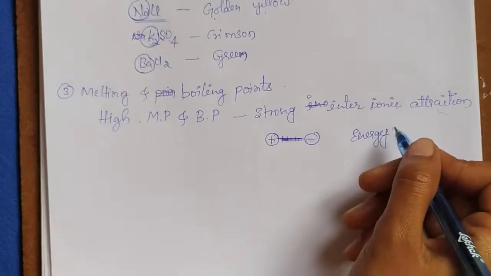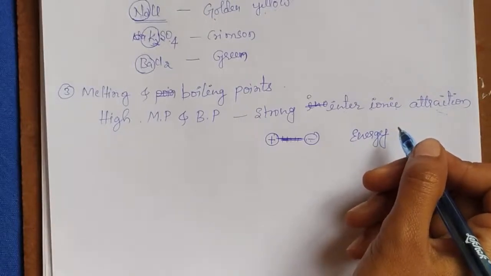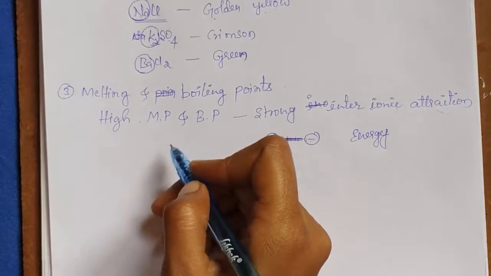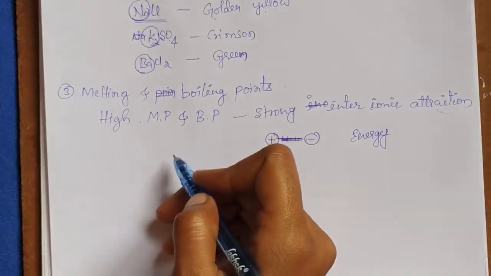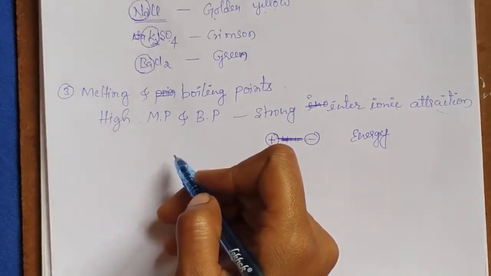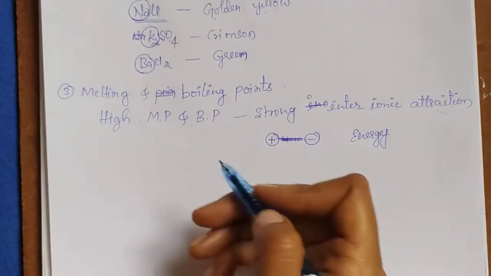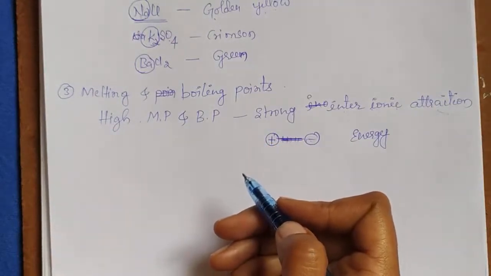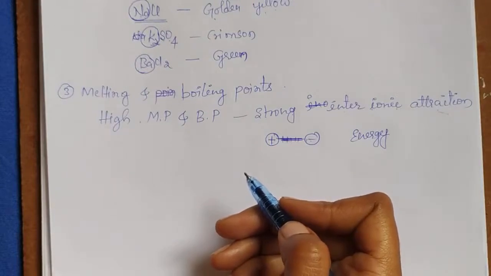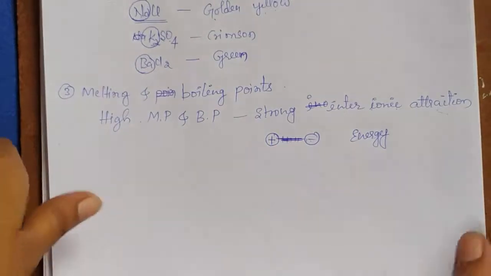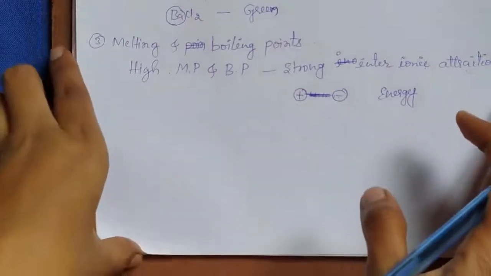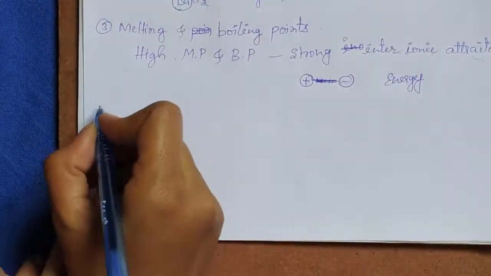So because of the strong interionic attraction in ionic compounds, they have high melting and boiling points. To overcome the strong interionic attraction, we need to provide more energy. This is the third property of the ionic compounds. We'll see the next one.